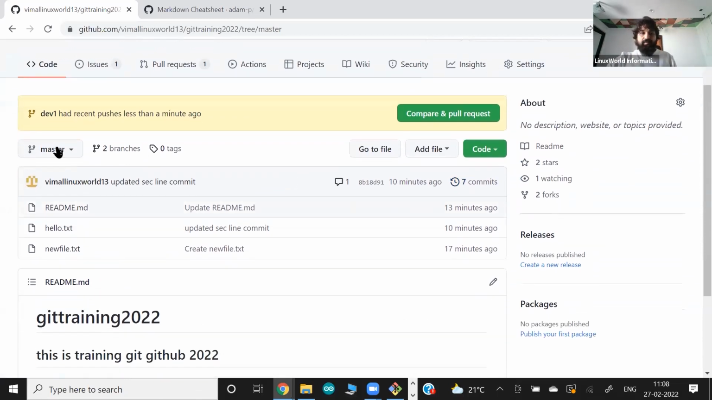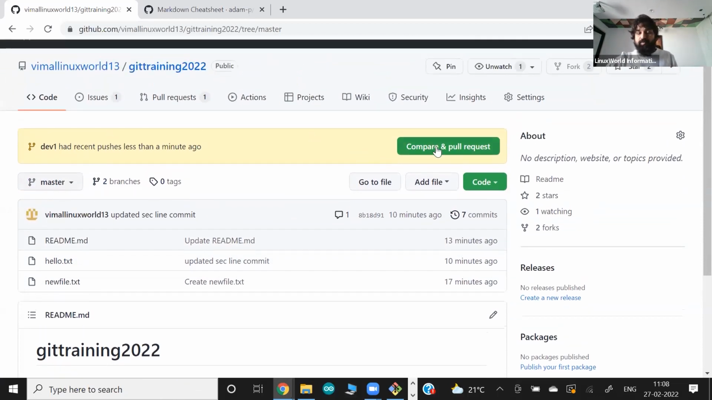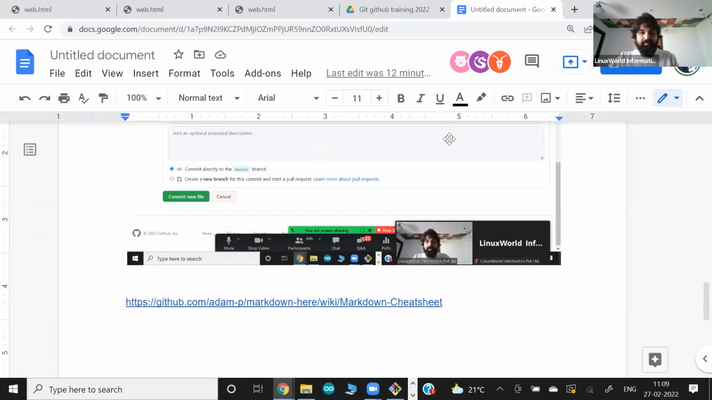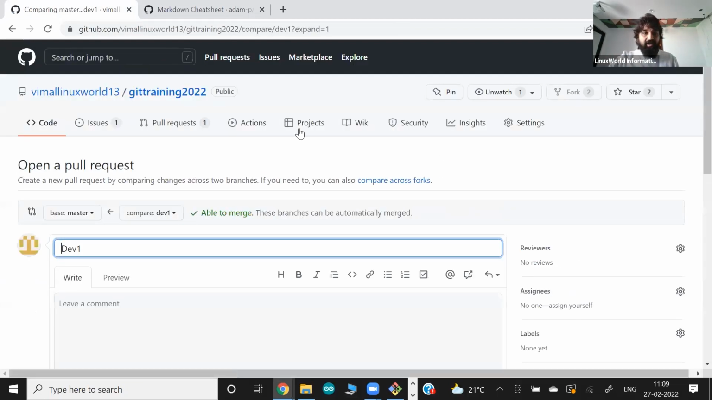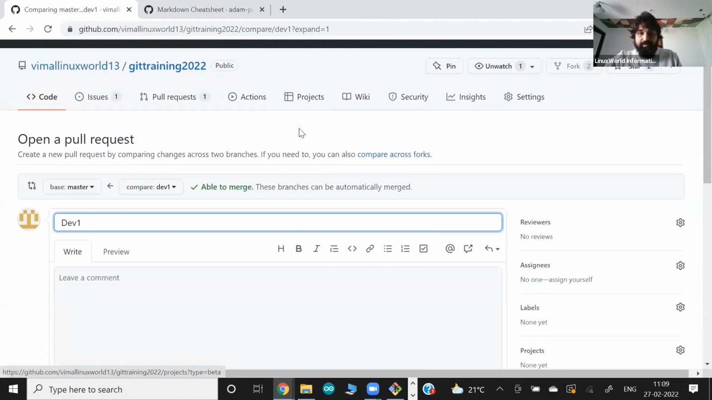Now the dev1 branch is ahead with 2 extra commits. If you think you want to merge back into the master branch, this is one option that pops up here because it is a very common thing. Do you want to merge the data from the dev1 branch to the master branch? This option you can use: compare and pull request. Click here, compare and pull request, and here they are very clear about which branch you want to merge.